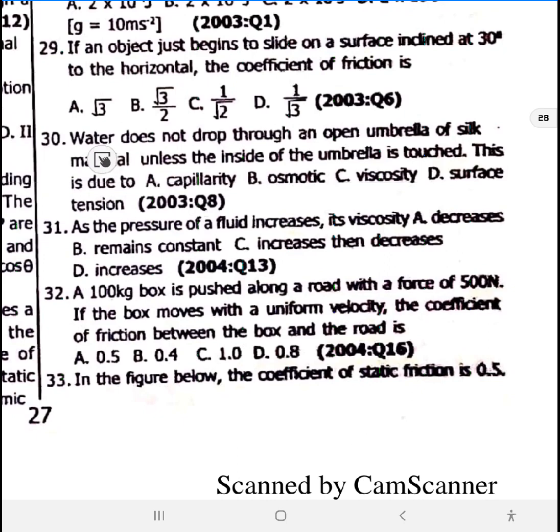29. 30. Water does not drop through an open umbrella of thick material unless the inside of the umbrella is touched. This is due to surface tension. 30 is also surface tension. 31. As the pressure of a fluid increases, its viscosity will do what? Its viscosity will